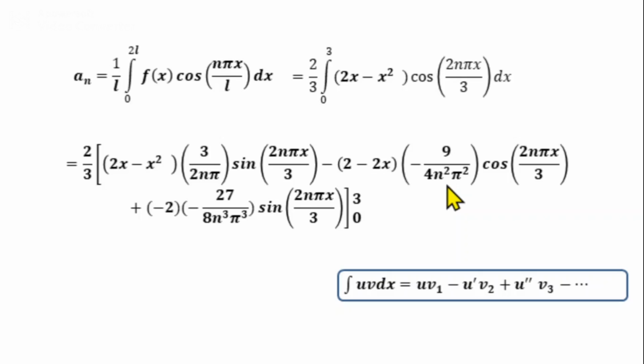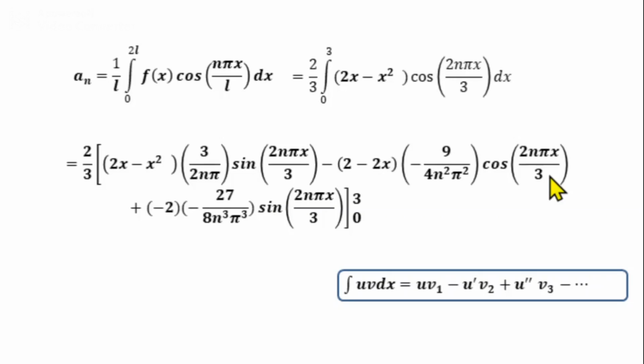If you apply the limits for the terms containing the sine function, at the upper limit x equal to 3, we get sin(2nπ·3/3), the 3 cancels, sin 2nπ, we get 0. Similarly, at the lower limit, sin 0 is 0. So the first and last terms inside the square bracket become 0. Apply the limits for the middle term.